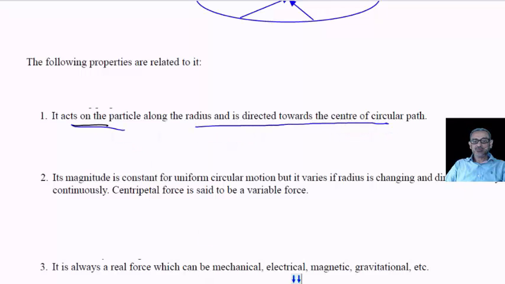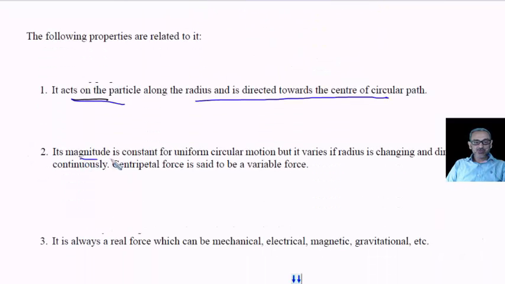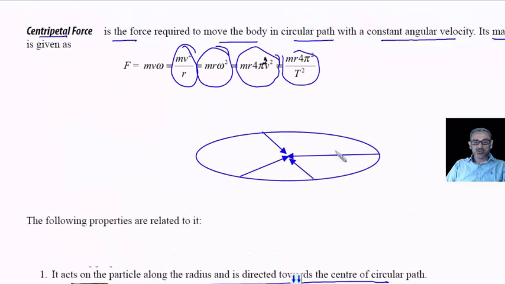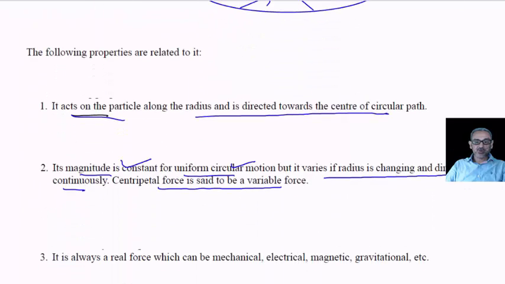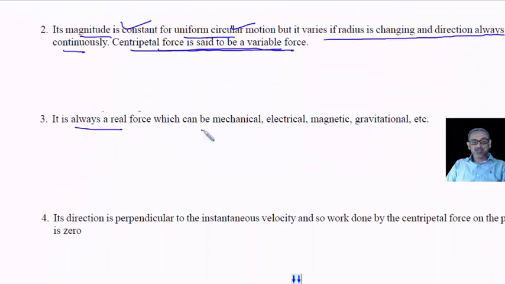One point is very, very clear to you. Its magnitude is constant for uniform circular motion, but it varies if the radius is changing, and centripetal force is said to be a variable force. The direction also changes if the radius is changing. Direction of force is also changing, meaning at every point the magnitude remains the same, but its direction changes. Its direction varies continuously. It is a variable force.